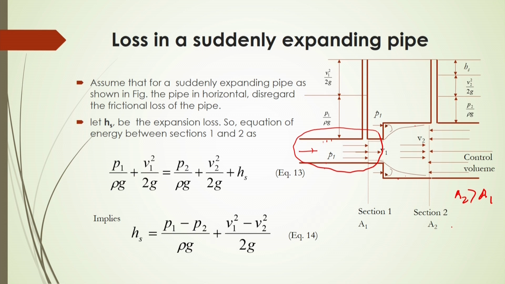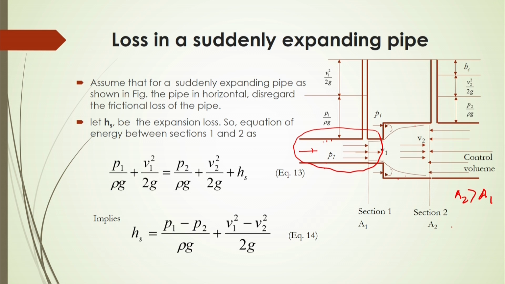So, there will be a change of momentum. Based on that change of momentum equation, we can easily calculate what should be the force acting over there due to the change of cross section. Now, whenever the cross section changes, there will be a loss of energy. What should that loss of energy be?